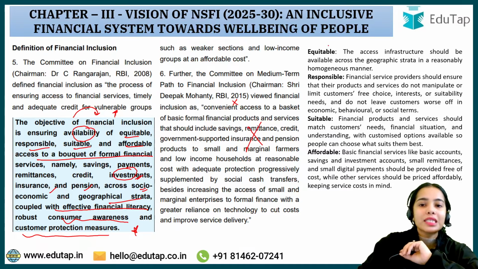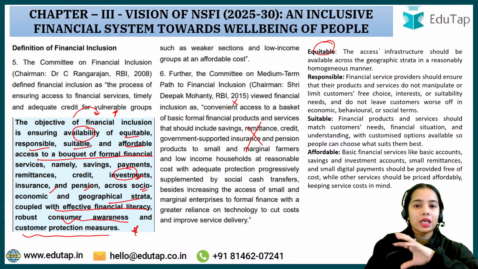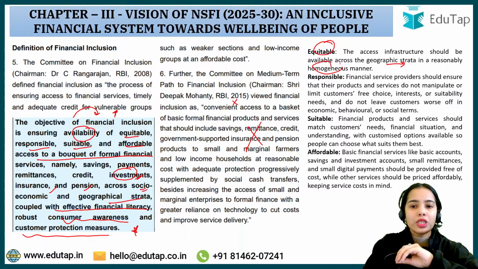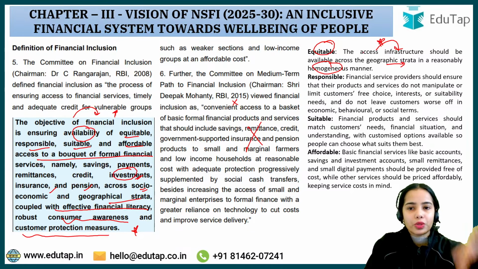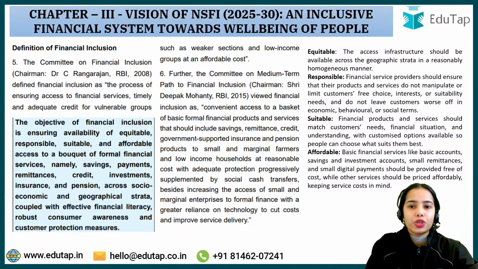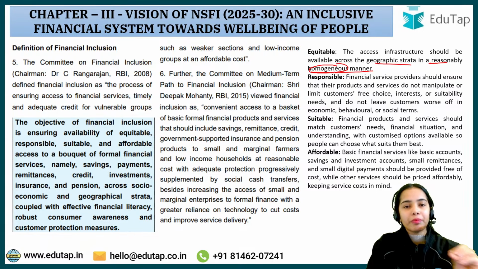Okay. Now what is equitable? Equitable means that across the geographical strata, in a reasonably homogeneous manner, in the identical manner, this access has to be provided for the financial services, financial products. So the access infrastructure should be available across the geographical strata in a reasonably homogeneous manner, that is in the identical manner, without any discrimination. There should be financial products, financial services that should be provided. So that is the meaning of equitable.